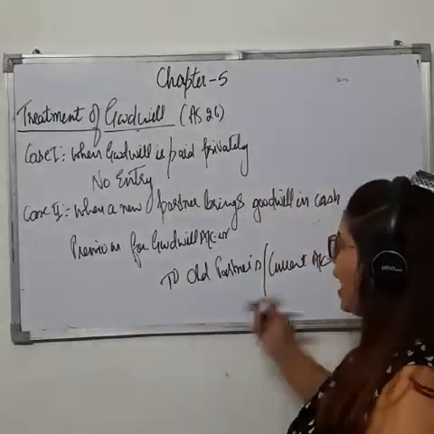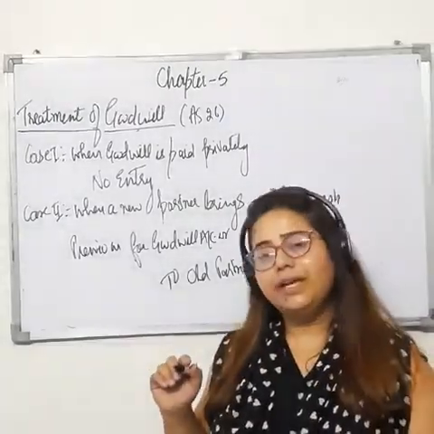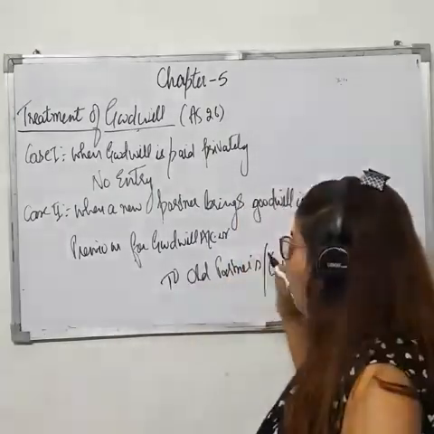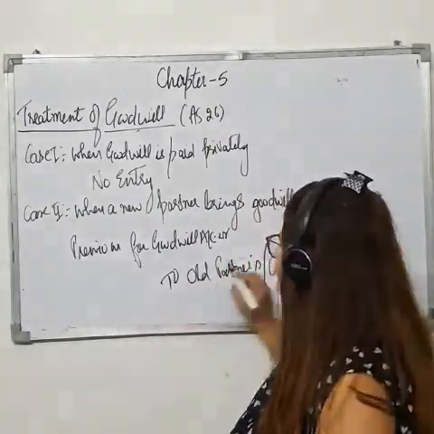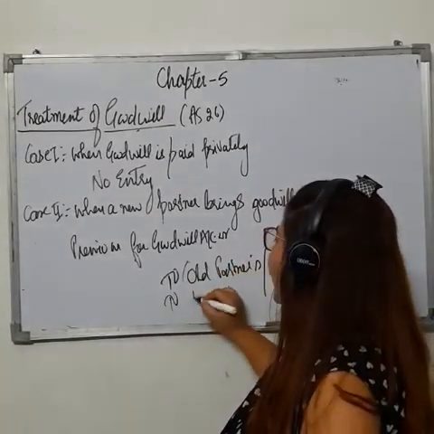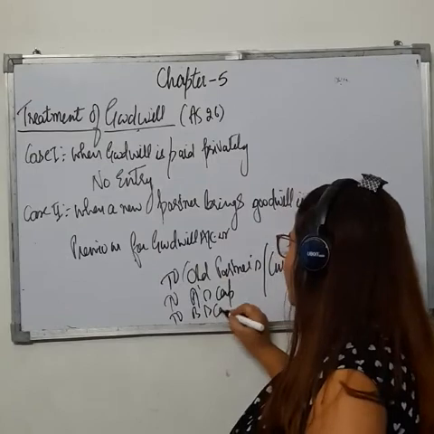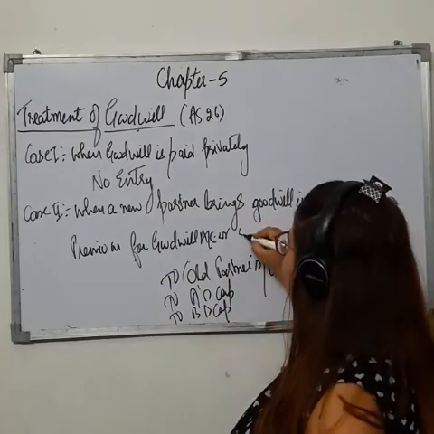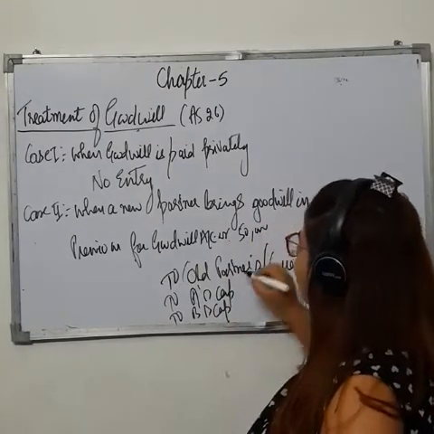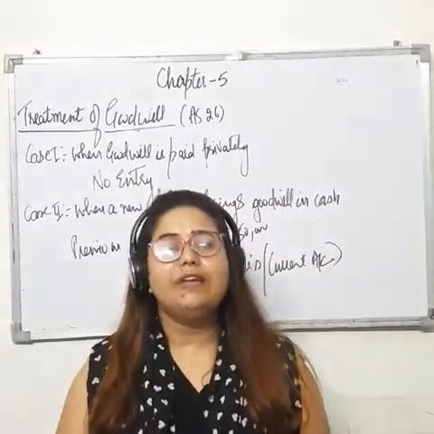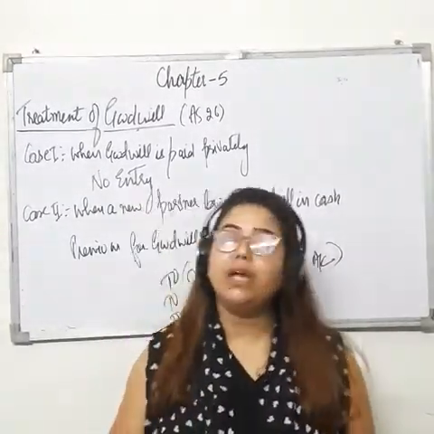So now suppose A and B, two old partners are there, and C they have admitted. So old partners are A and B. So here we can write to A's capital, to B's capital. Amount of goodwill we have just assumed 50,000. So this 50,000 will be distributed between the partners in sacrificing ratio. This thing you have to keep in your mind.